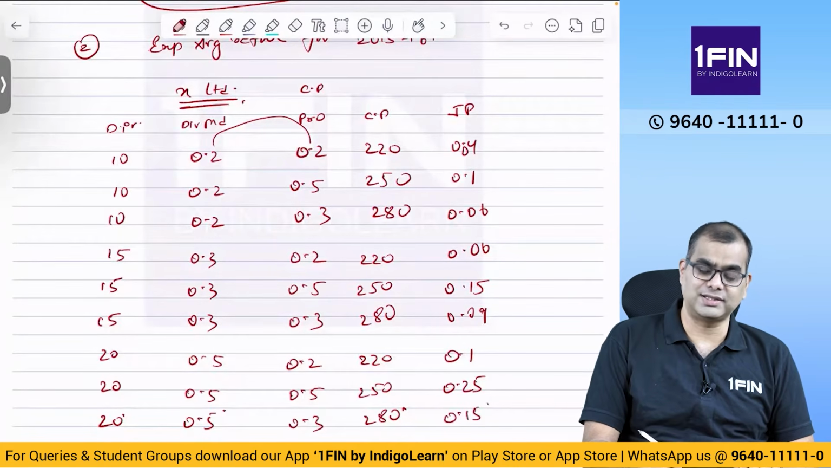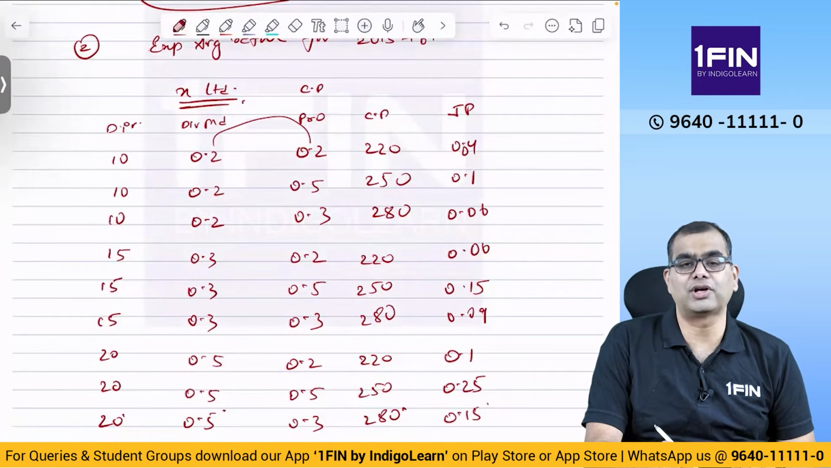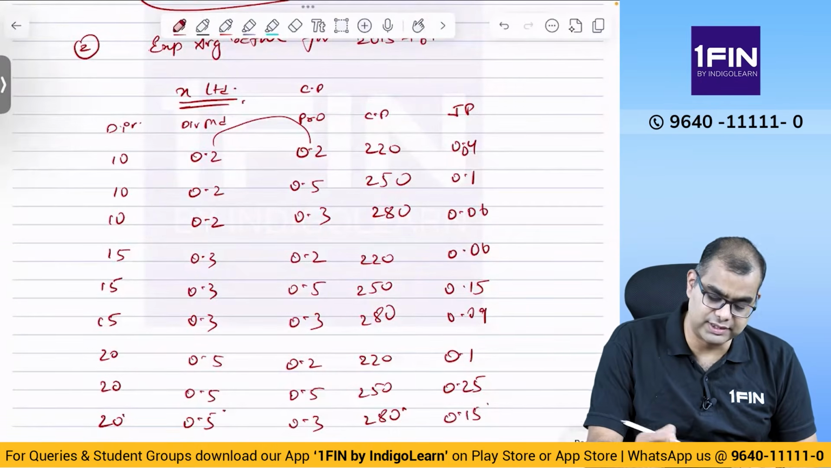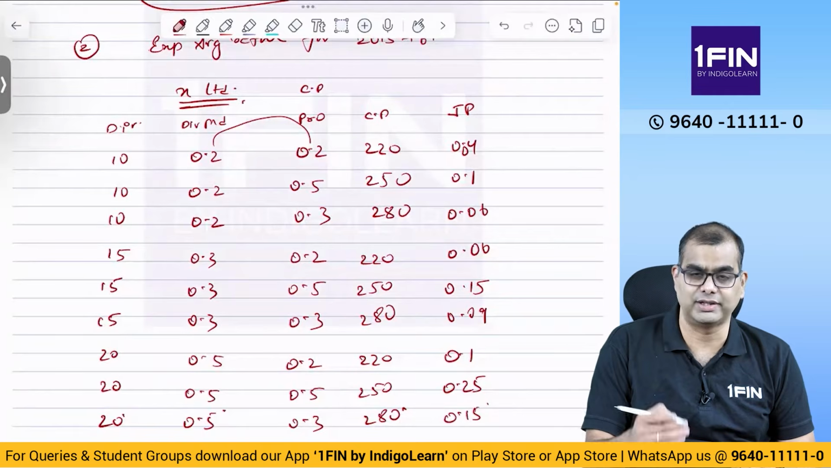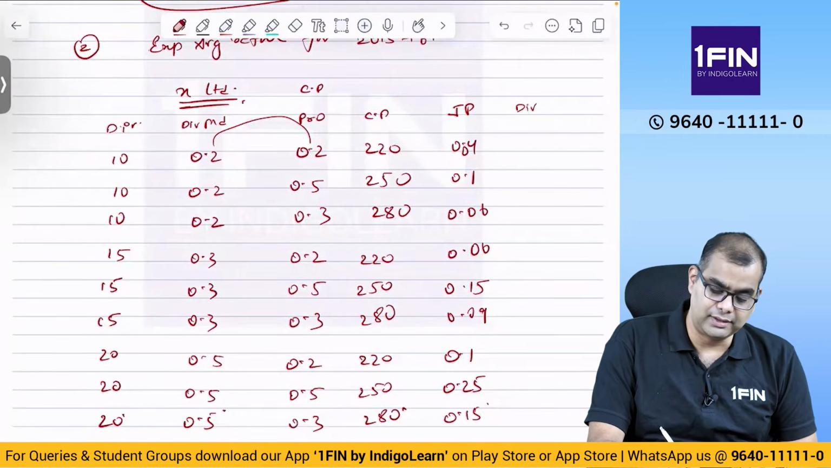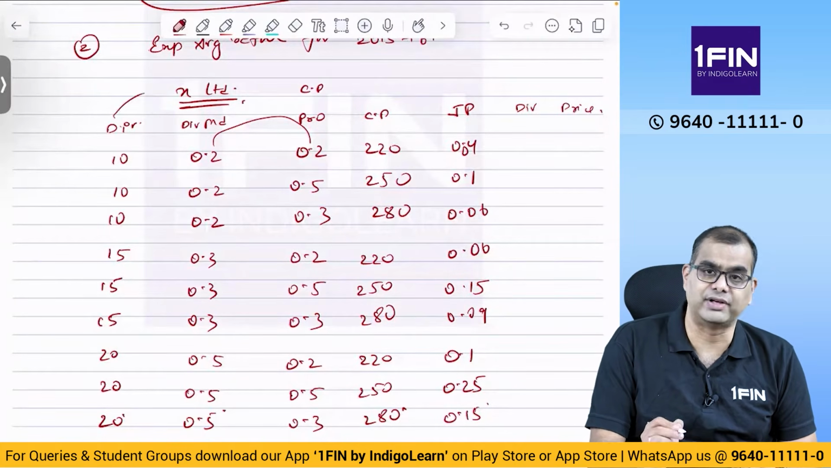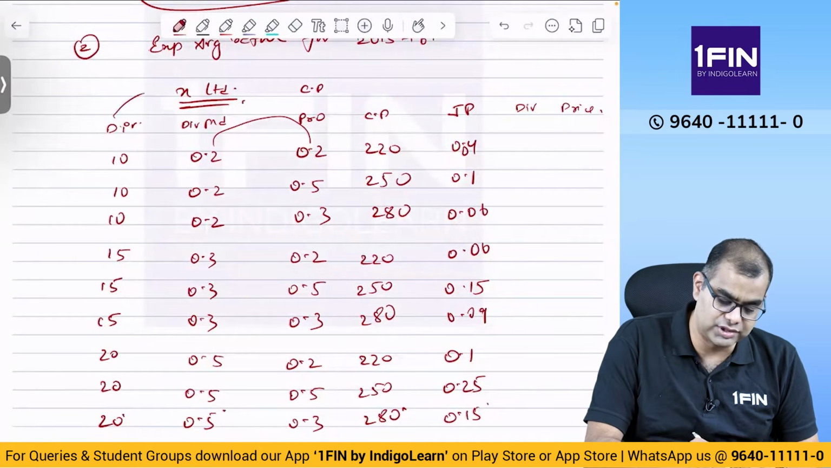Now in this, what is the return? For each one you have to compute return separately. How will you compute the return? Return has 2 aspects. One is obviously the dividend, and the other is the price. What is the dividend? We already have dividend here. What is the price? Instead of dividend alone, because we already have it, I'll take the combined return.